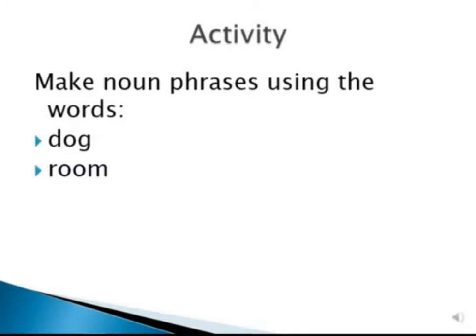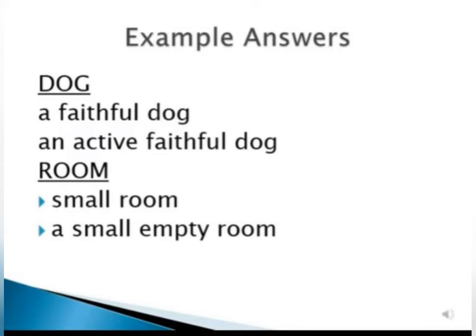Understood? Now let us have a small activity. I have given here words like dog and room, so you can make some good phrases out of them. Yes, you can try. Have a try. You can make phrases like a faithful dog. How is the dog? Faithful. So a faithful is the word which is describing the noun, the dog. Okay. Then you have an active faithful dog. How is the dog? It's an active and faithful dog.